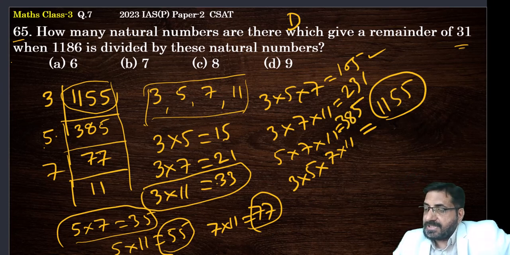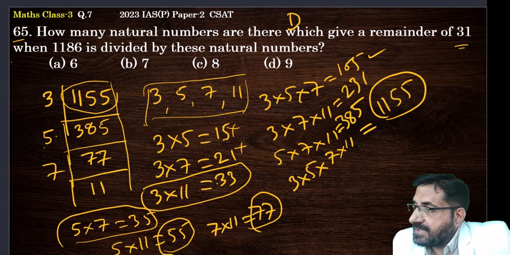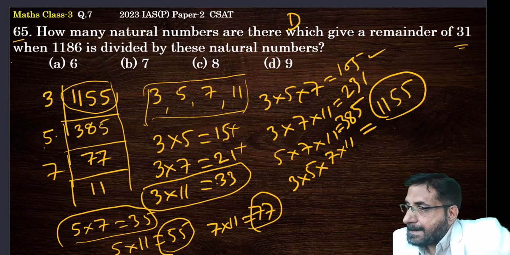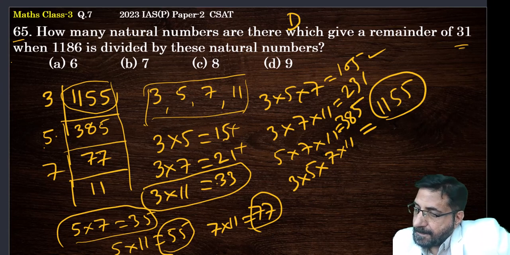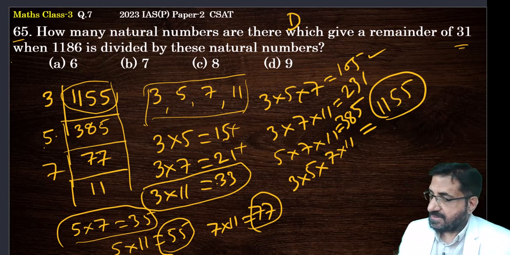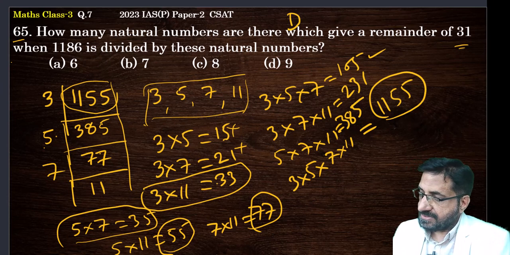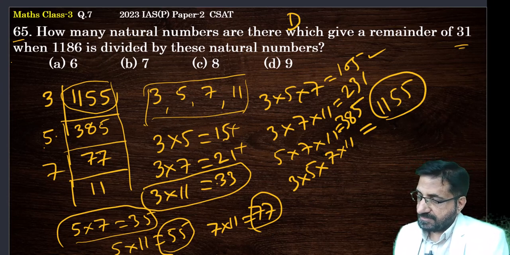So all these numbers except these two, they are all 1, 2, 3, 4, 5, 6, 7, 8. And one more is what? 33 is over, 35 is over, 55 is over, 77 is over. One more thing is what? 105 is over, 165, what is that 165? 3 into 5 into 11.